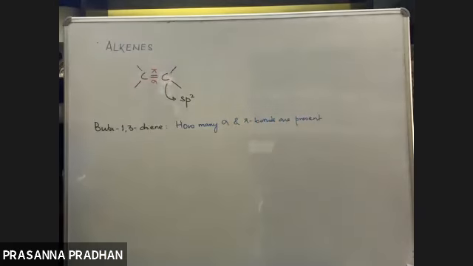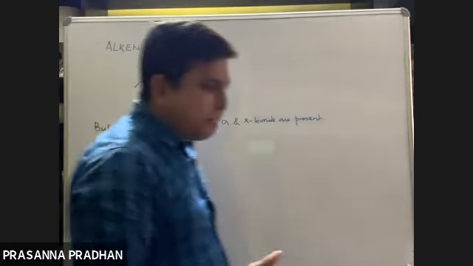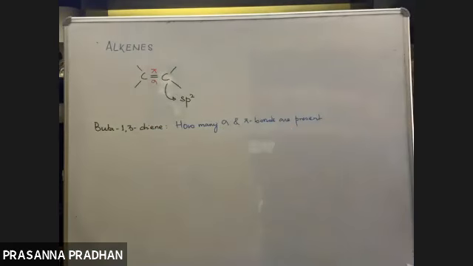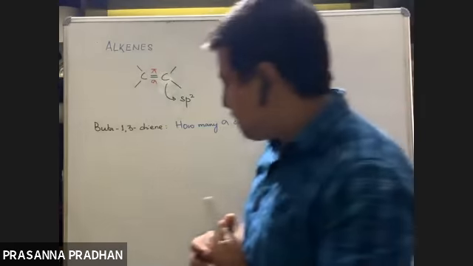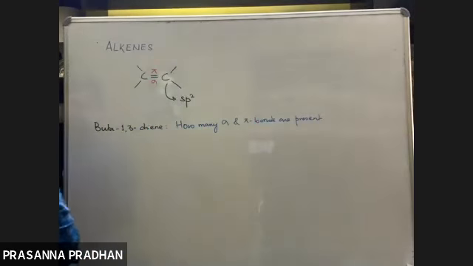The nomenclature part, I think we have done in detail. You are supposed to calculate from the structure, by drawing the structure, the number of sigma and pi bonds in buta-1,3-diene. So first of all, let us start off with the structure part.